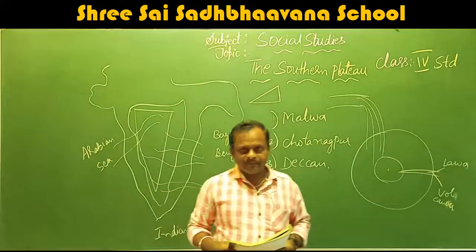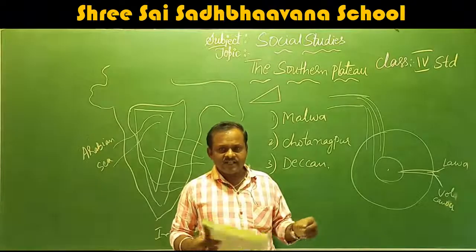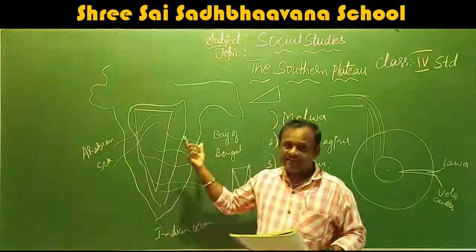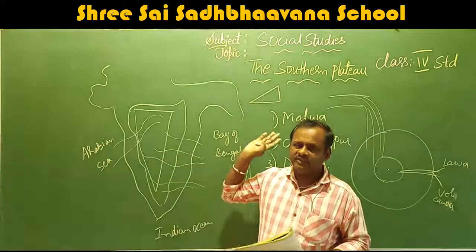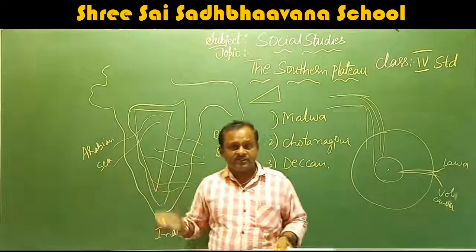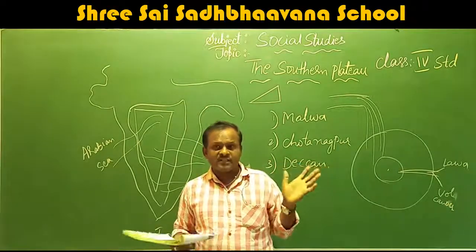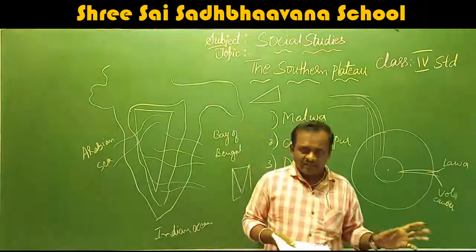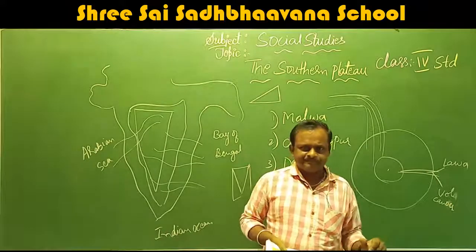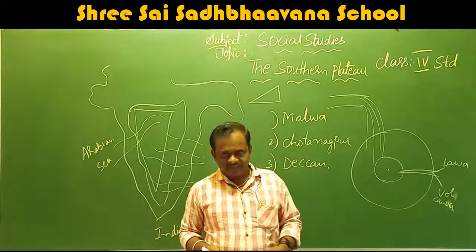During the summer, there is no water at all in the rivers. That means these rivers are very, very small rivers. For example, in our Kaveri, in the rainy season, it is flowing so fast. When you visit in the January, February, March season, there is no water in some places. If water is also present, very less water is flowing in the rivers.